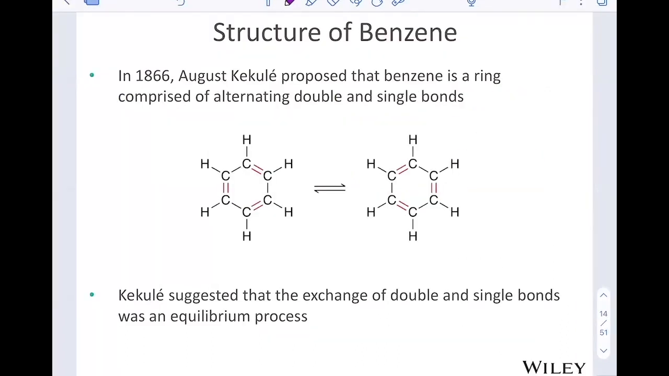And so if we turn our attention to the structure of benzene, Kekulé proposed that benzene is a ring comprised of alternating double and single bonds. Here is double, single, double, single, double. And so this is a conjugated system. Kekulé realized that the ring could actually be written this way as well, where the double bonds alternate in the opposite pattern. He discovered that the process of going back and forth between these two structures, which are just resonance structures, is in an equilibrium.